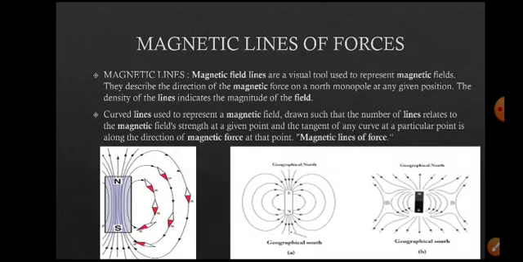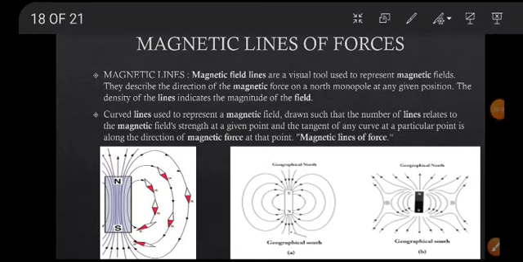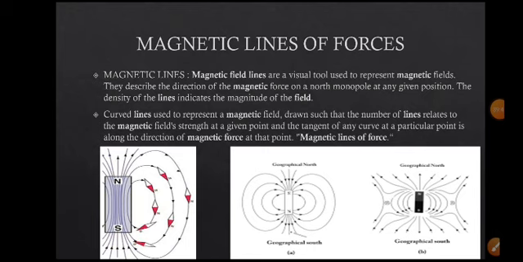So here we have magnetic lines of force. What are the lines of force? A magnetic line is an imaginary line which starts from the north pole of the magnet and enters the south pole.